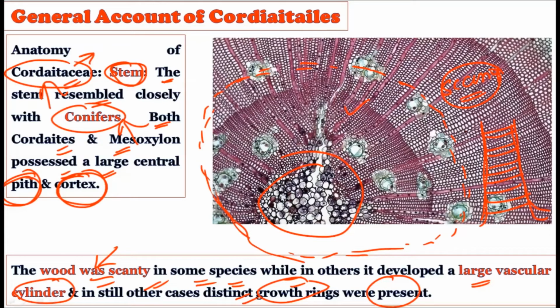We cannot conclude whether there were 100 species or 1,000 species, right? But these species can range in their woods. They can show the primary wood, they can show the secondary wood. But anatomically they were similar to the conifers, in that they were showing the presence of the central pith and the cortex.